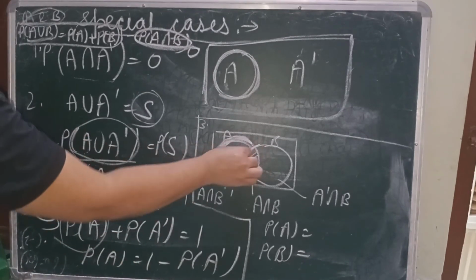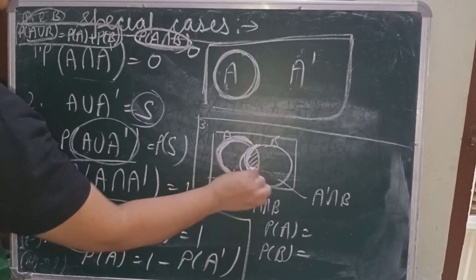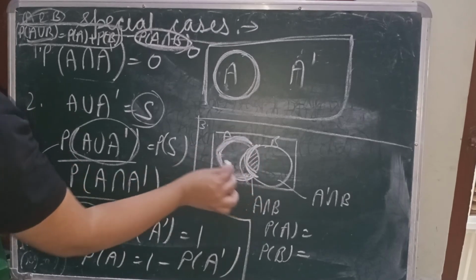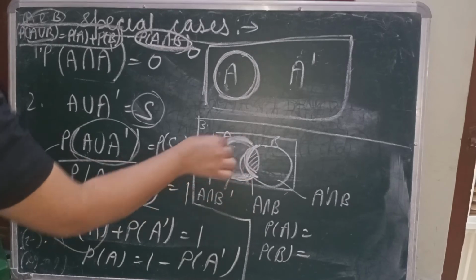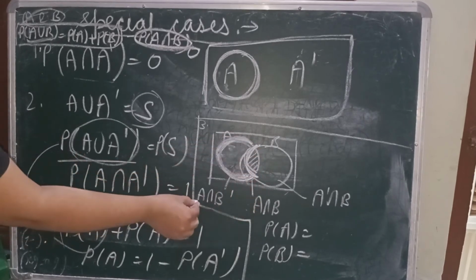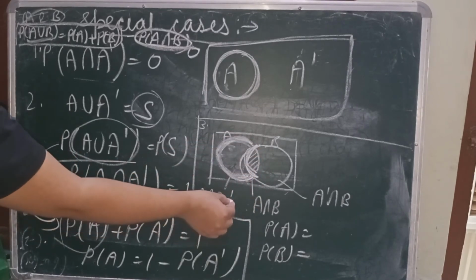Since it is outside of B, it is B complement. So this one we can write as A intersection B complement.